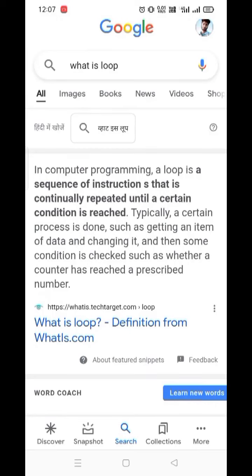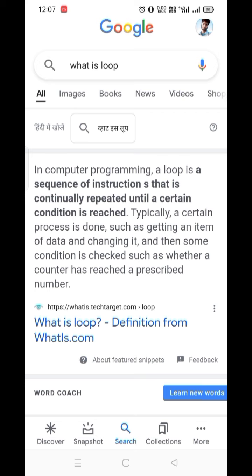In this video, we're gonna learn what loops are. In computer programming, a loop is a sequence of instructions that is continuously repeated until a certain condition is reached. Let's think: if we want to run a program continuously until we give a certain condition, when it reaches that condition, the loop must be stopped. Means the program that is running continuously must be stopped at the given condition.